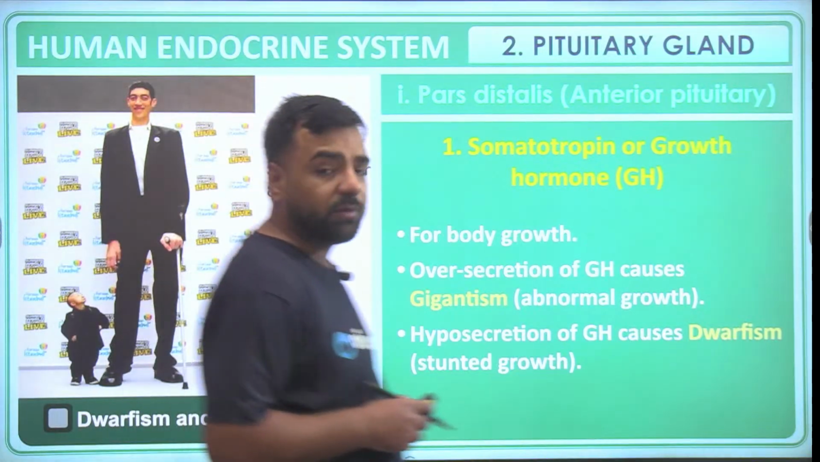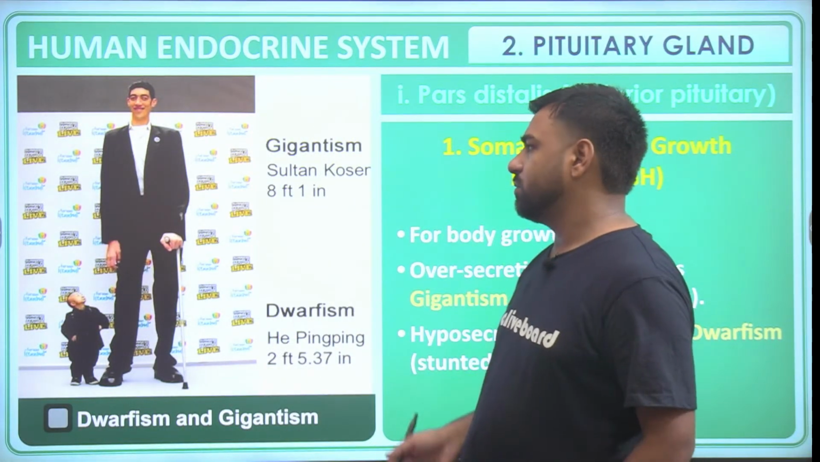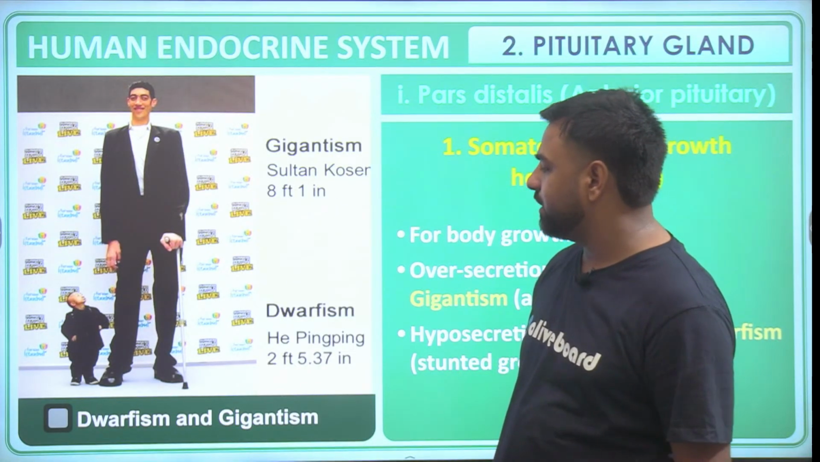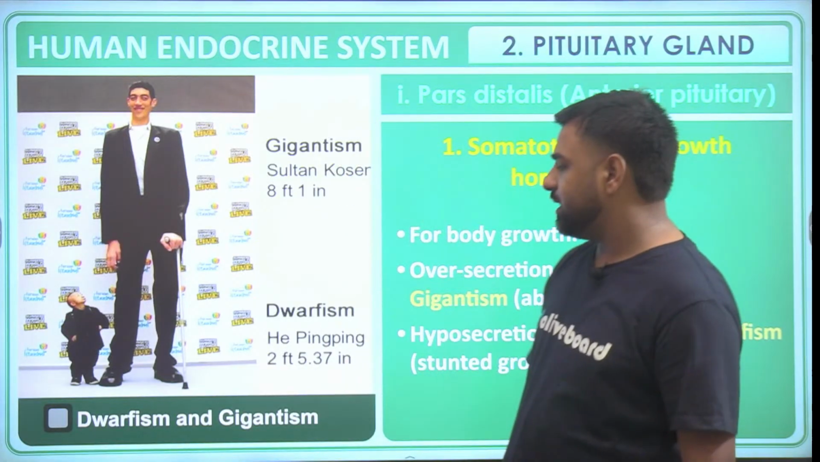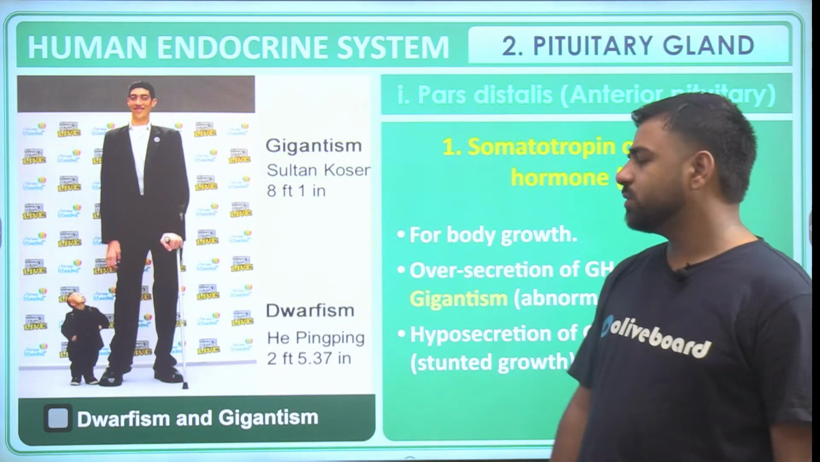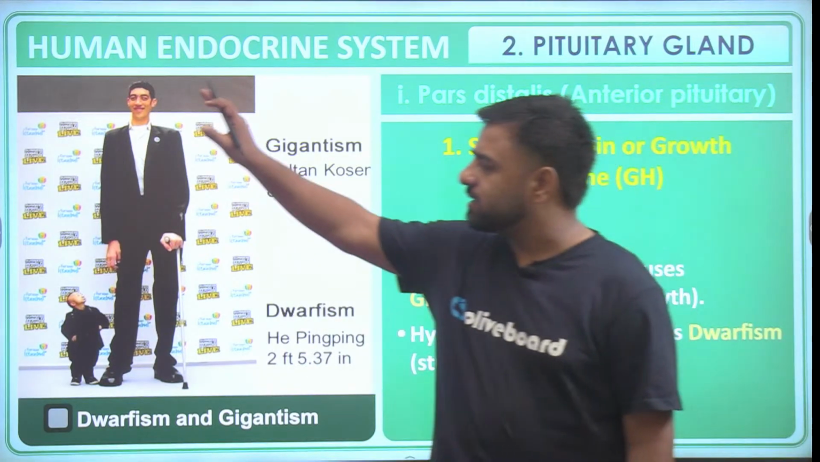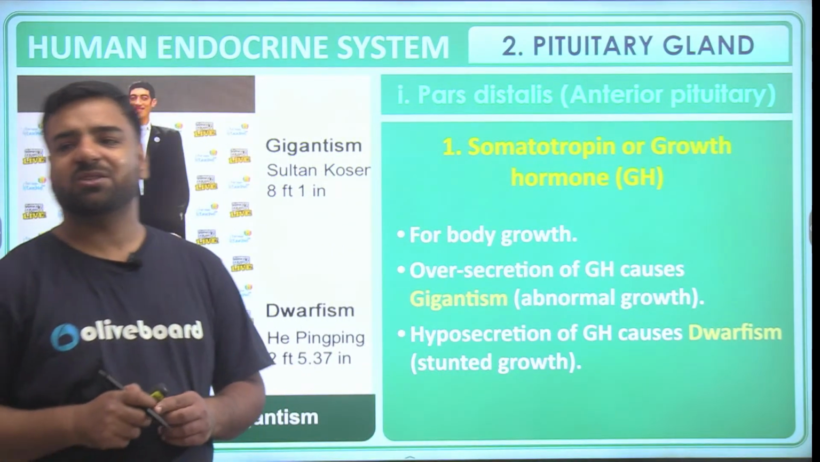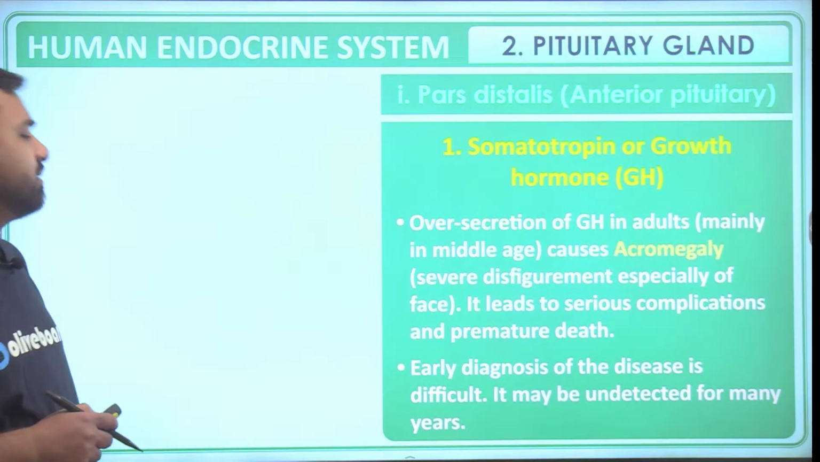Here is the perfect example for the same. You can just see the image. He is Sultan Kosa, who has a height of 8 feet 1 inch, and the dwarfism example in front of you is He Ping Ping, whose height is just 2 feet 5.37 inches. So this is the perfect example of gigantism and dwarfism. Understood? Great. So this part is also sorted. Now proceeding further.